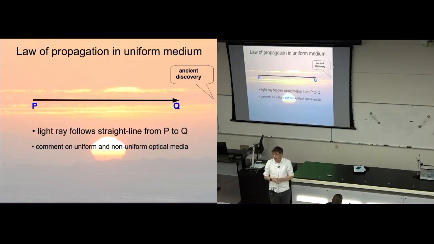If that matter is not optically uniform, then light will propagate in a curved path. So the law of propagation of light in a straight line applies to propagating through a uniform material, the uniform atmosphere or the uniform ocean or any other uniform material, like a slab of glass or a slab of clear plastic.